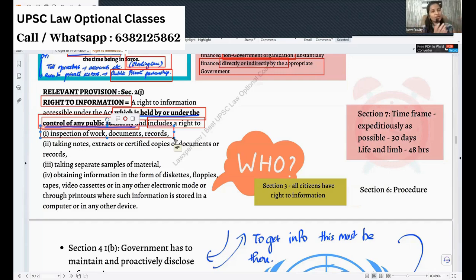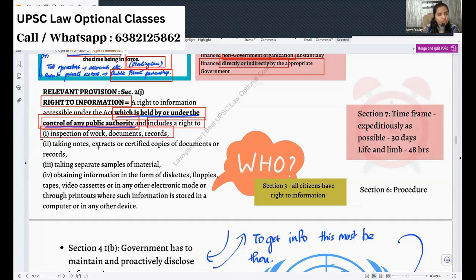For record purposes, we do advocate sending it on paper. But can you walk into a government department, ask where is the public information officer, and inspect the record right there? Yes, you can do it.